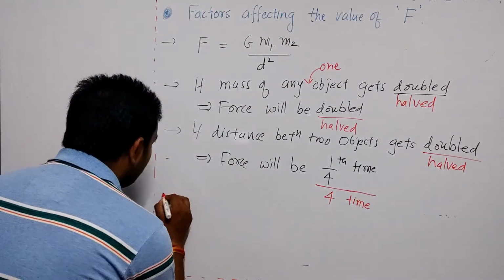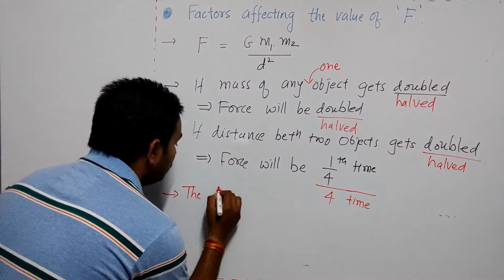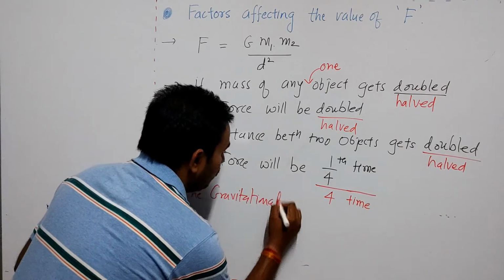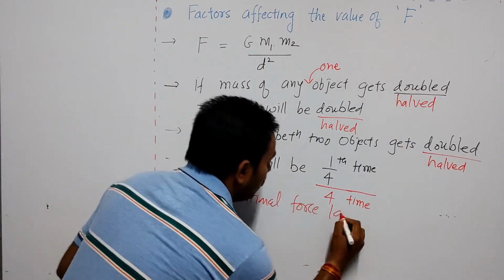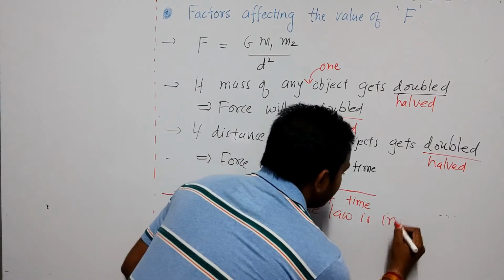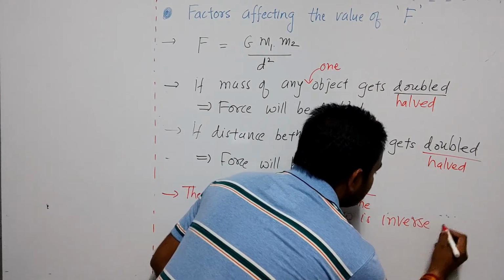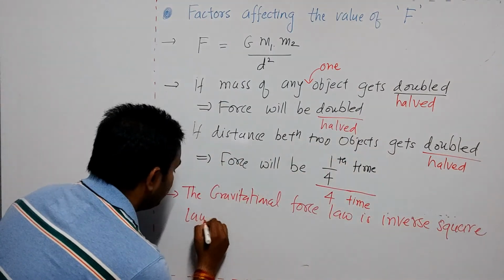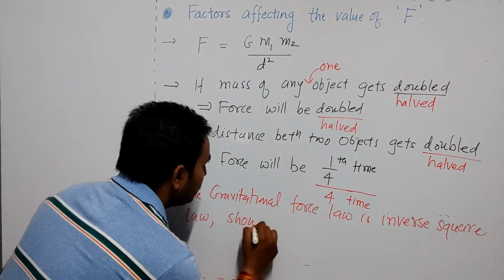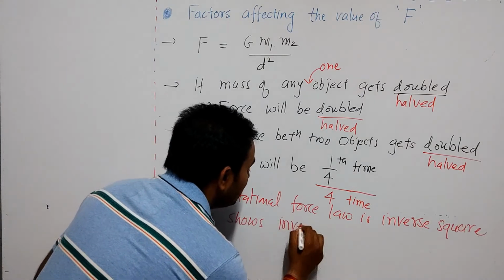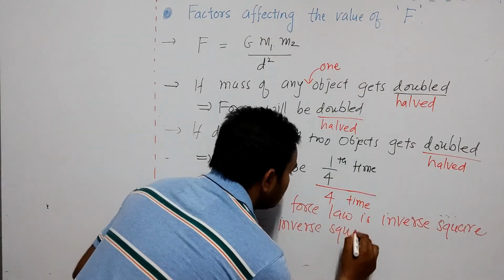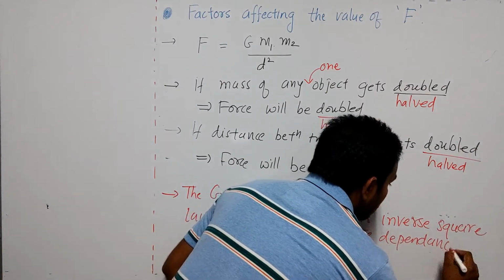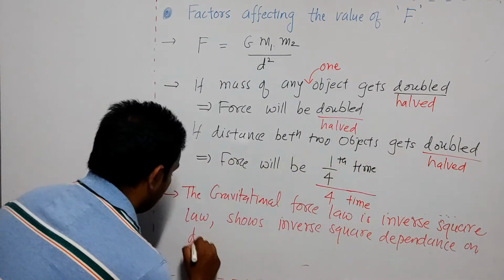So the gravitational force law is the inverse square law. It shows inverse square dependence on distance.